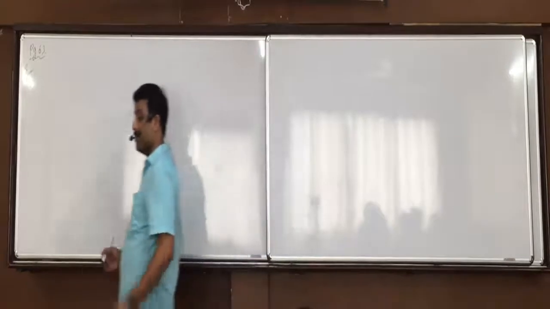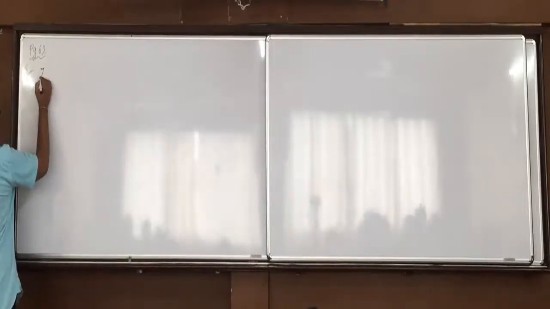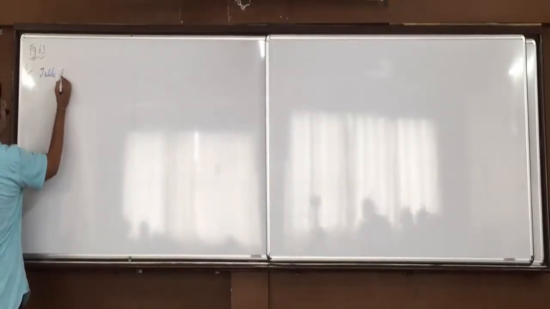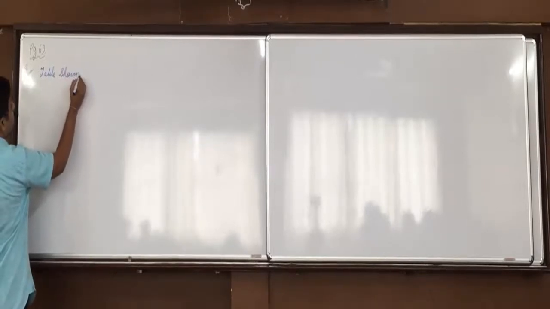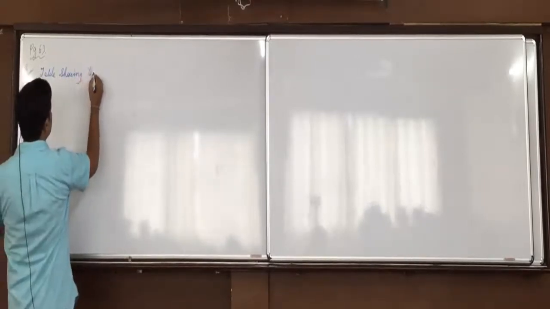Table showing, yes, what is the first attribute? So what will you write?